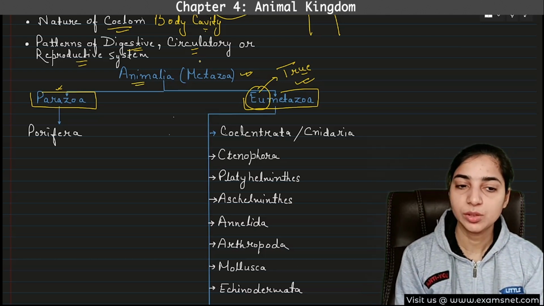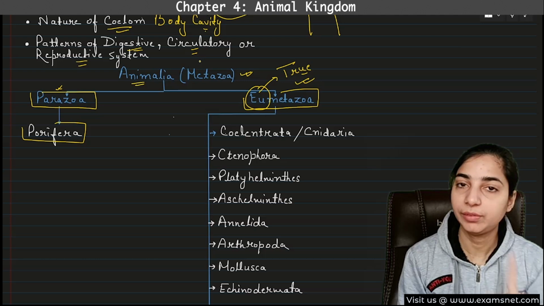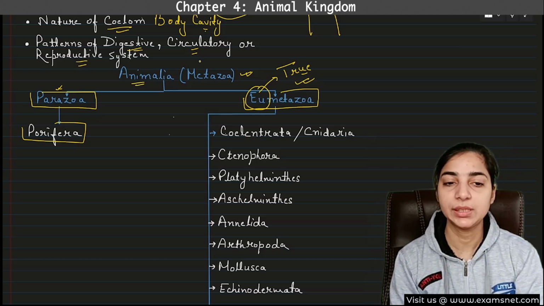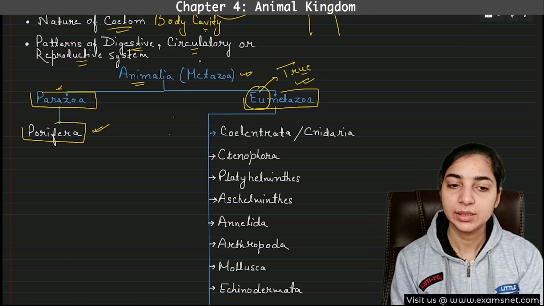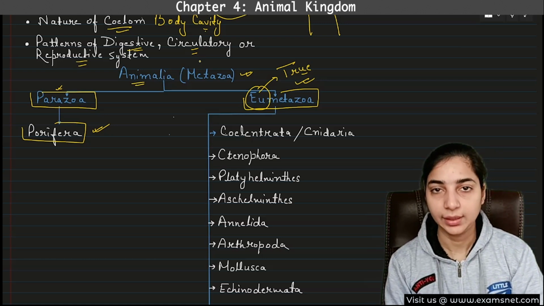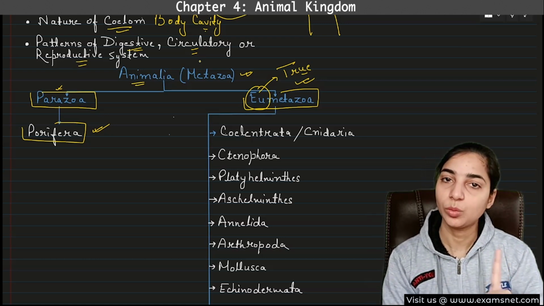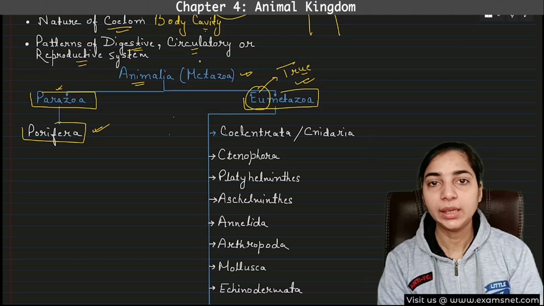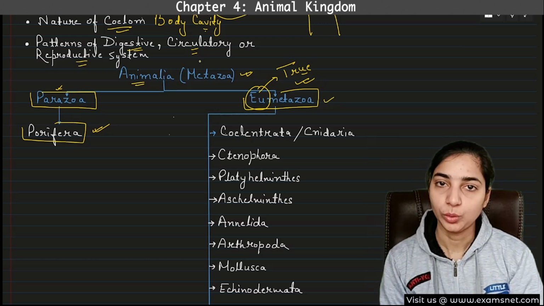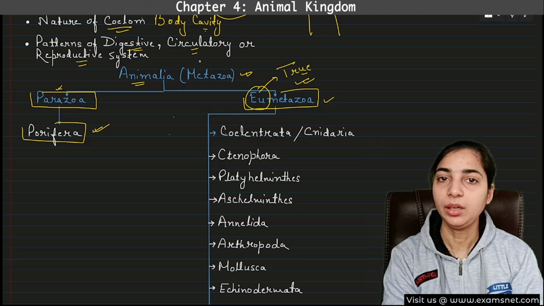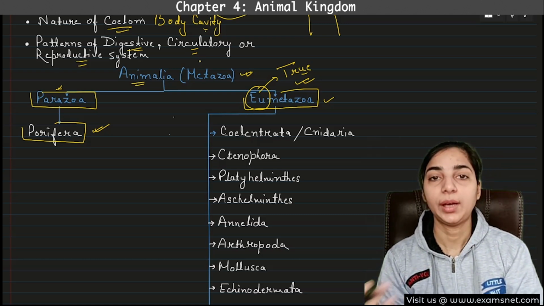Just try to remember these names. First one is the Parazoa. Parazoa contains only one phylum, and that is the phylum Porifera. This is the simplest of all the phyla. So the group Parazoa contains only Porifera, and all the other phyla are listed under the Eumetazoa. That means other than Porifera, all the phyla are more advanced.